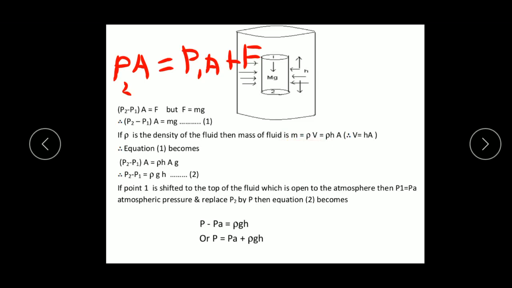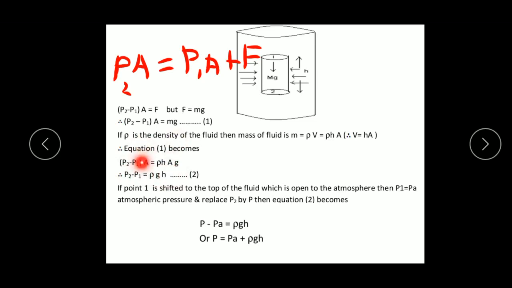Again here you can replace volume with H into A, where H is the height of the liquid cylinder and A is the area. So equation 1 becomes (P2 minus P1) into A is equal to rho H A into G.